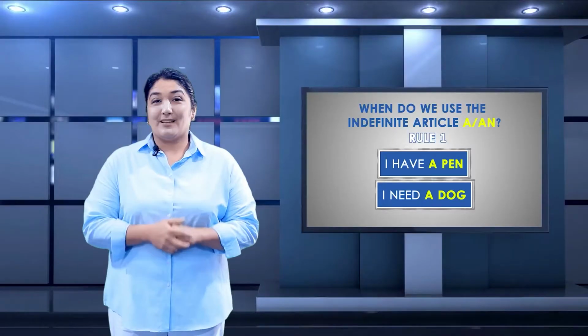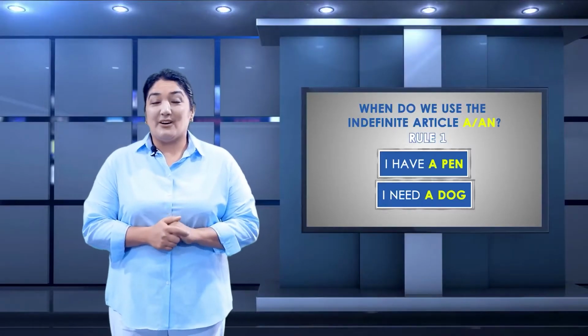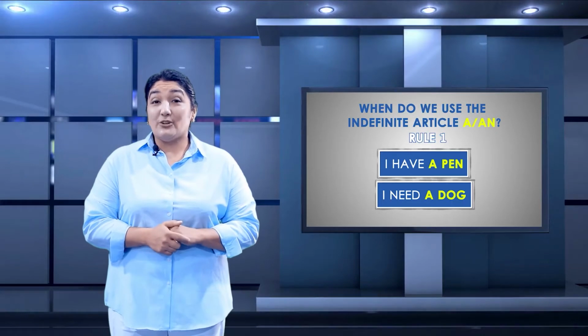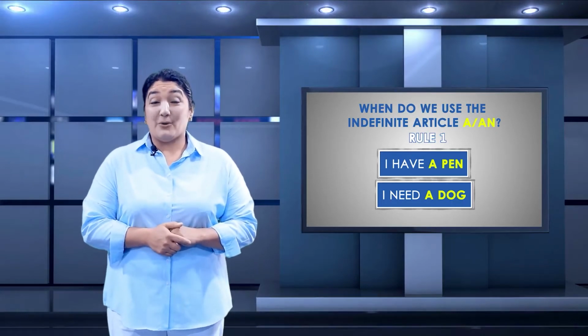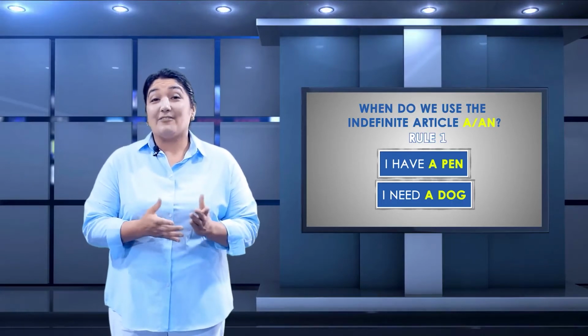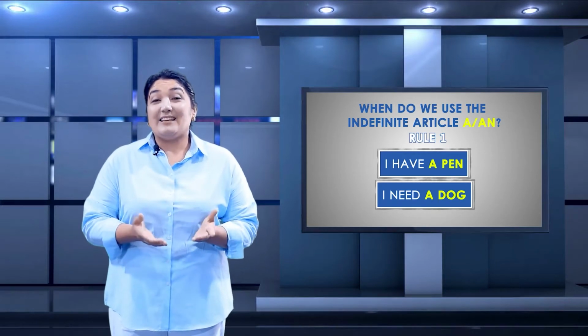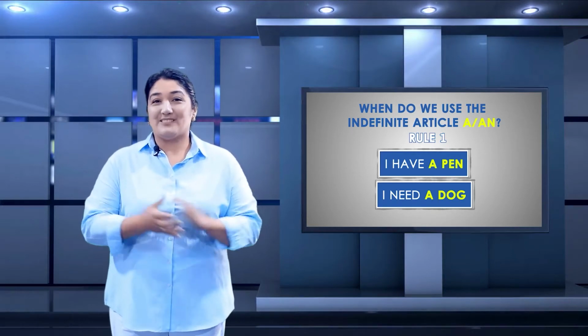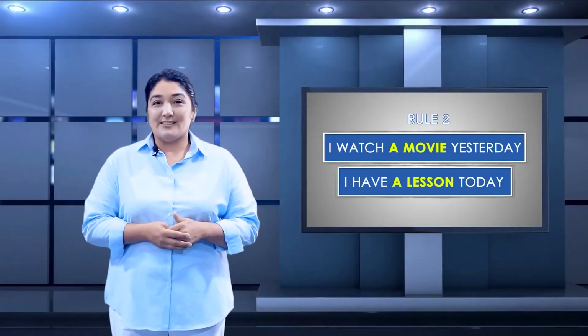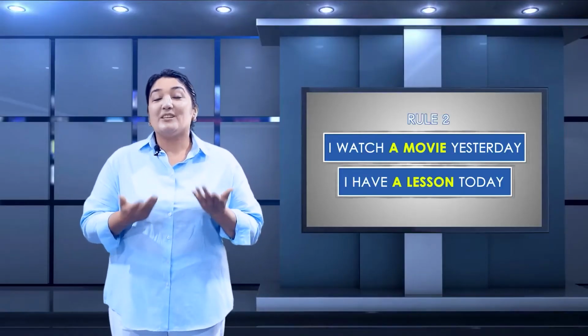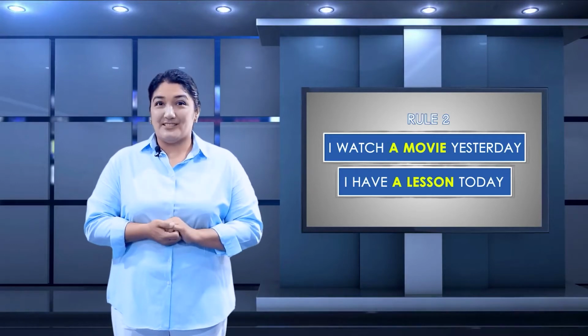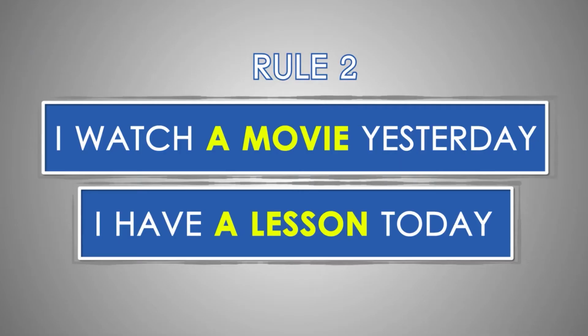When do we use the indefinite articles a and an? Rule number 1. We use the indefinite article with singular countable nouns in general. I have a pen. I need a dog, no matter what kind of dog. Rule number 2. We use indefinite articles a and an when we're talking about something for the first time. For example, I watched a movie yesterday. What kind of movie?